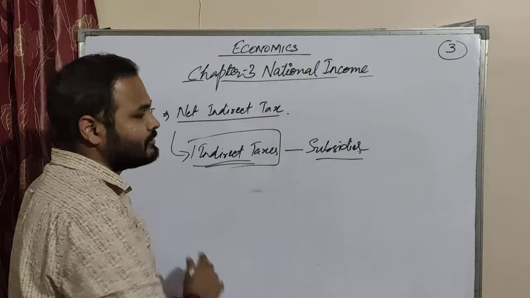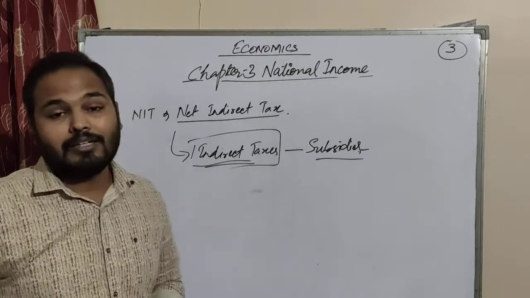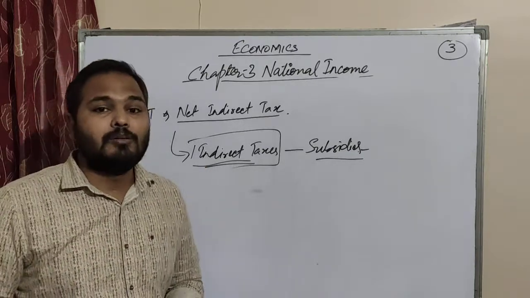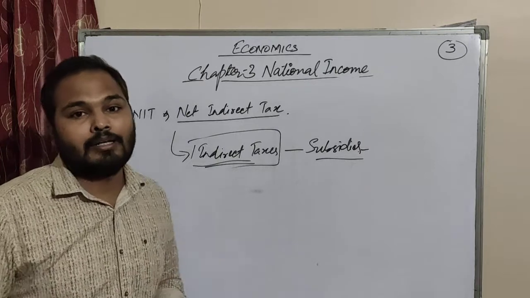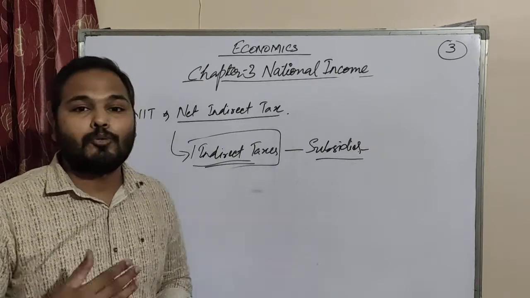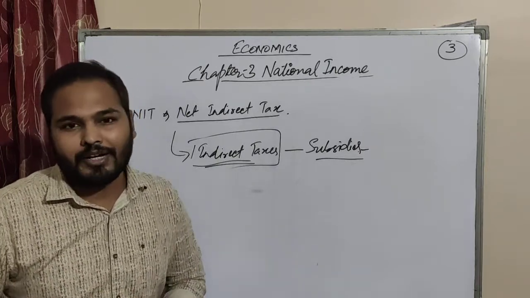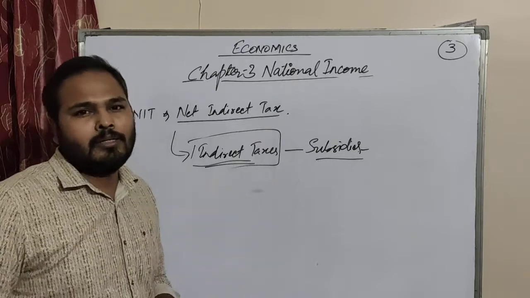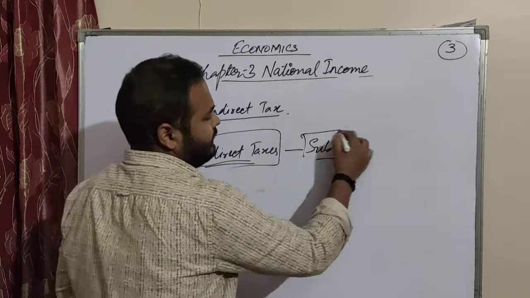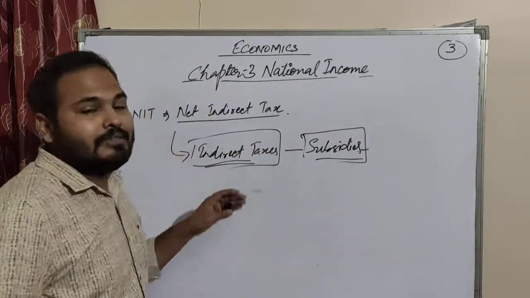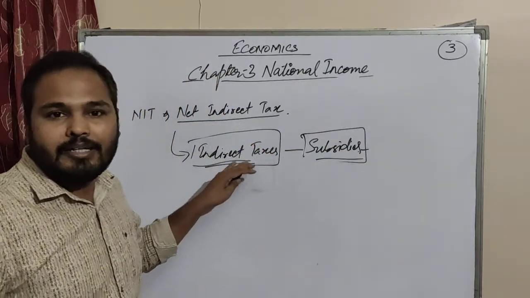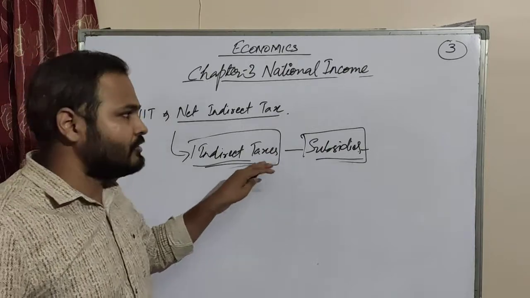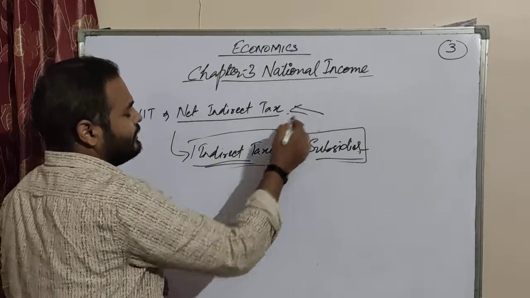That is known as indirect tax. But they are doing some social service, because they have set up their manufacturing plant and are generating employment. So the government tries to help them, or to promote them, by providing subsidy. These subsidies can be deducted from the indirect taxes, and you will get net indirect tax.